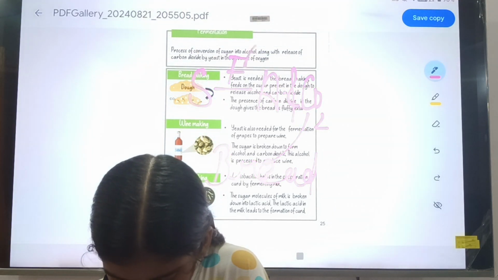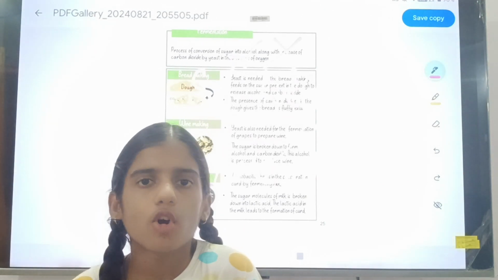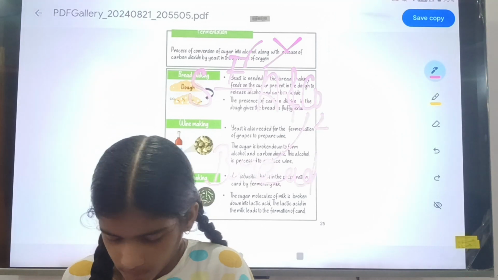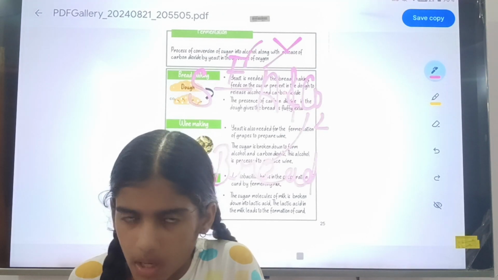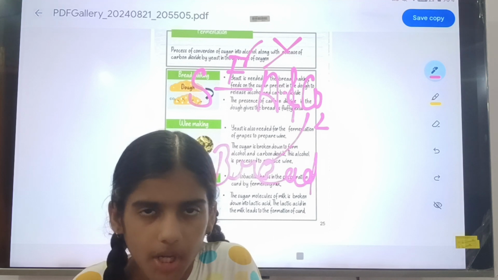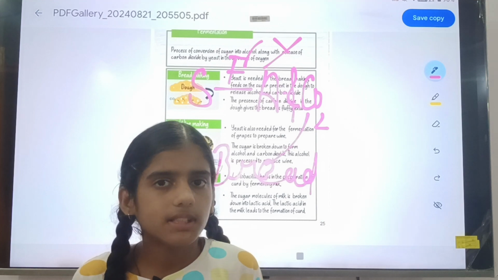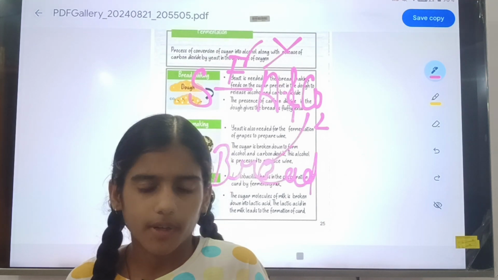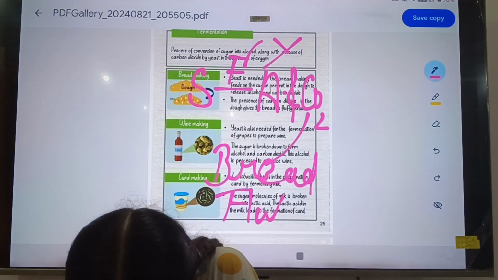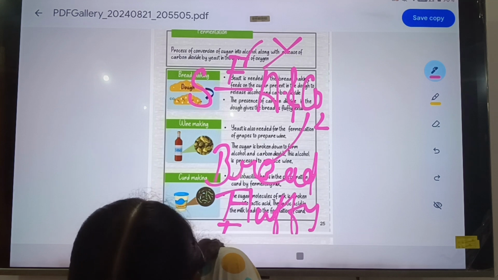The fermentation is done with the yeast. If the yeast is not present, the fermentation cannot be possible. So the sugar is converted into alcohol, along with carbon dioxide, by the process of fermentation and by the yeast. And then the CO2 gives the bread its fluffy texture.